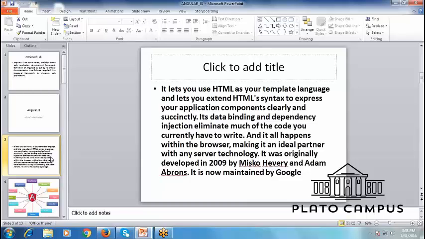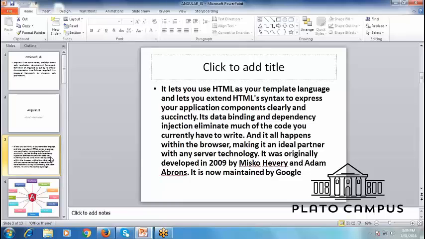What is data binding? Once again I say, data binding. Let's take an example, we have created a registration page. Different text boxes are there, user ID, password, address and whatever. This address and user ID have to be saved in the database. So how we are going to bind the data with the database by using any model or any intermediate business layer, whatever. This data binding we can do easily with AngularJS. And dependency injection, a lot of work we don't have to write. This is automatically done by AngularJS.